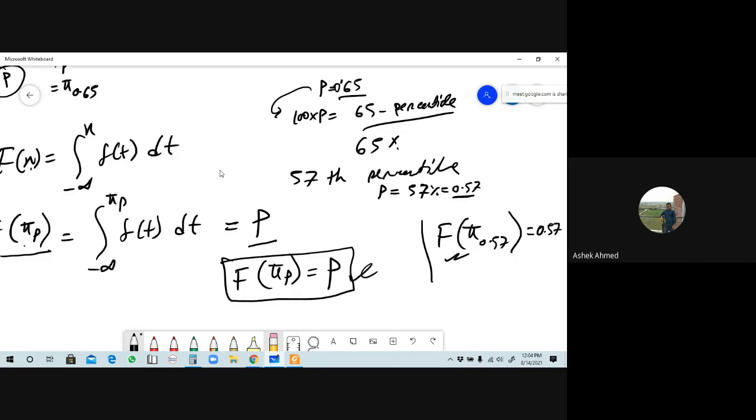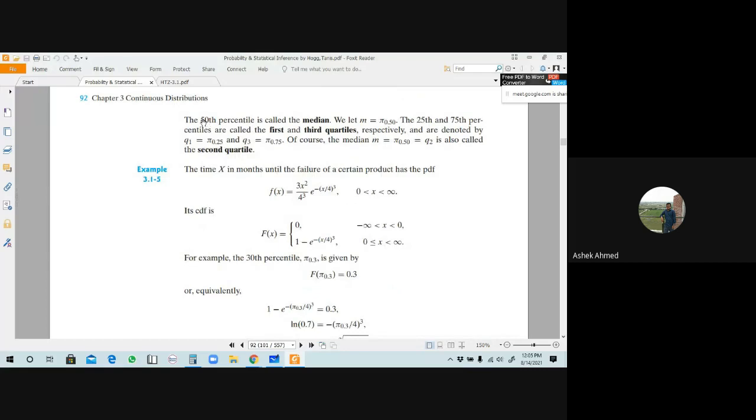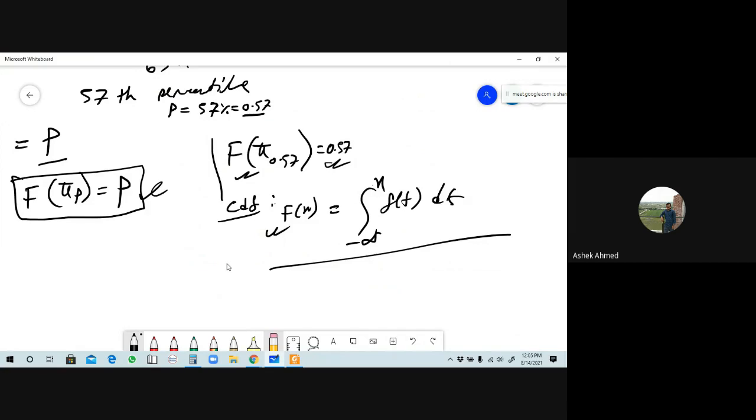Okay, so to determine this, we have to find out the CDF. CDF means we have to find out the value of capital F of x. But we can find out this CDF by using the formula, which formula? This is minus infinity to x, f of t dt. Applying this formula, we will find the value of the CDF. Understand? Yes sir.